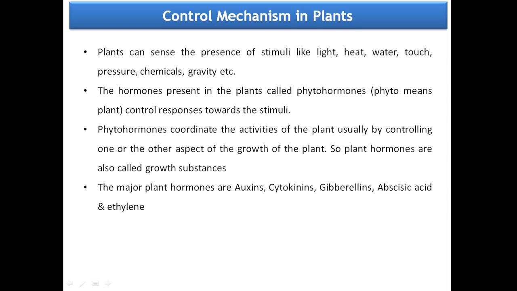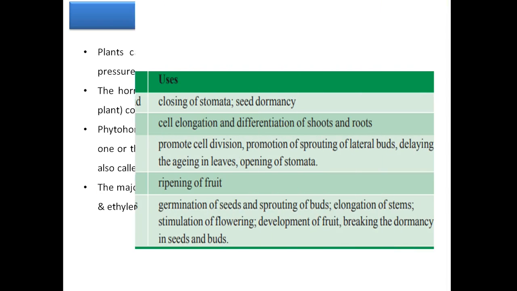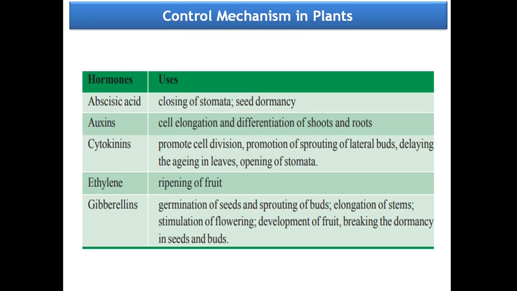The major plant hormones are auxins, cytokinins, gibberellins, abscisic acid and ethylene. Let us study some of these uses. Auxins are used for cell elongation and differentiation of shoots and roots.